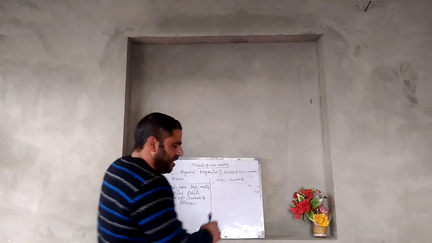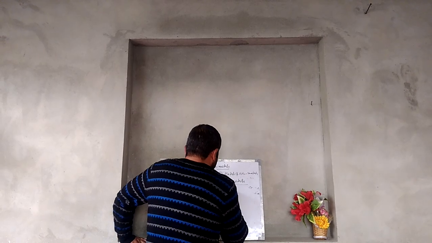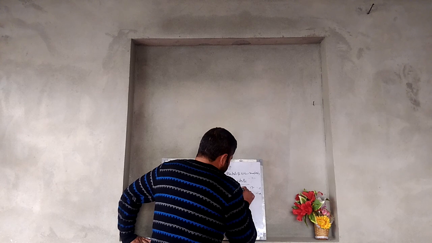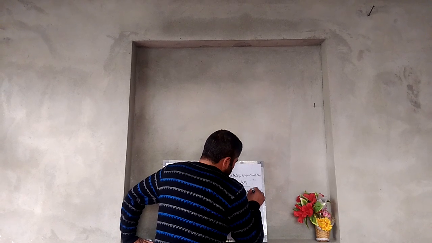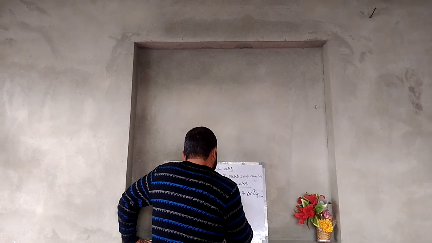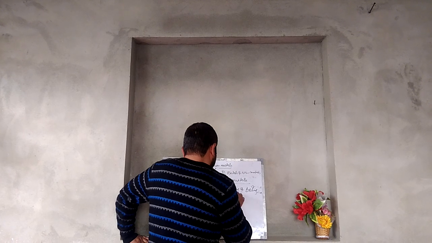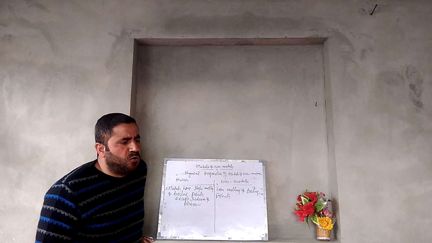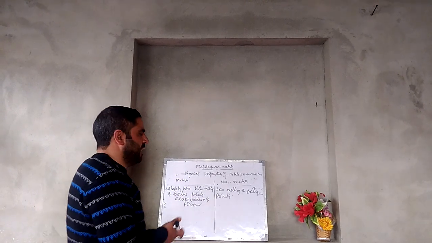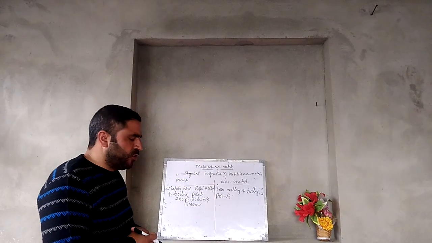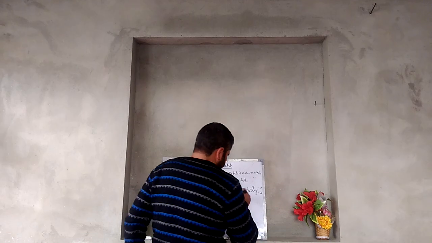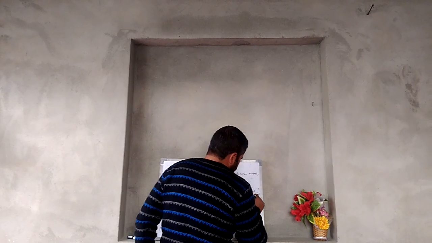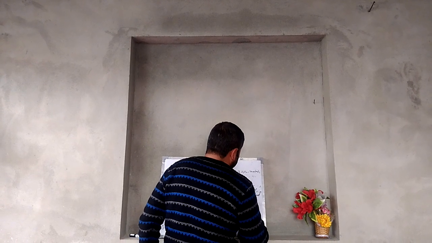These non-metals have low melting and boiling points. Because there is weak van der Waals force of attraction between these non-metals, their melting and boiling points are very low, except diamond in the form of carbon.